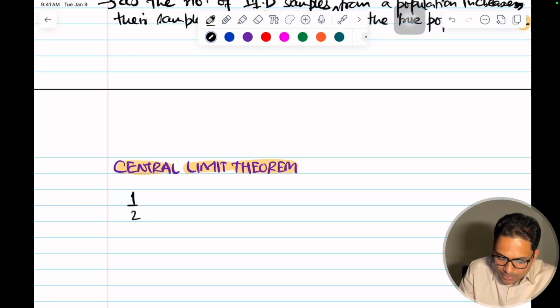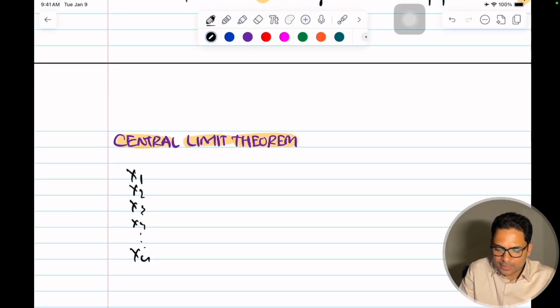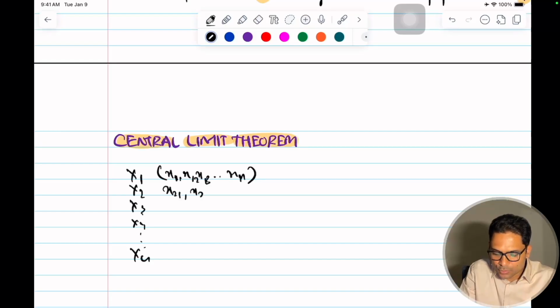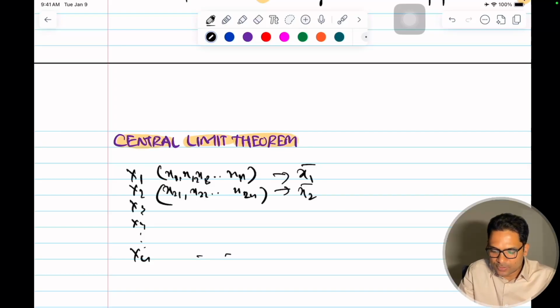For example, one sample is x1, x2, x3, up to xn, and another is x11, x12, x13, up to x1n, then x21, x22, up to x2n. They all have n samples, and each one gives me a mean: this is x1 bar, this gives me x2 bar, and similarly xn bar.